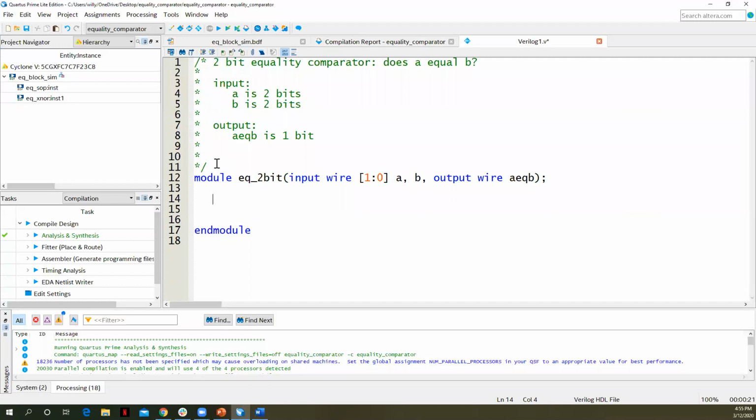And let's define our implementation. So continuous assignment statement: assign AEQB, the name of our output signal, to that. We said that we want to XNOR A0 and B0. Now when we refer to the individual bits, I can't just say A XNOR B, because A and B are 2 bits wide.